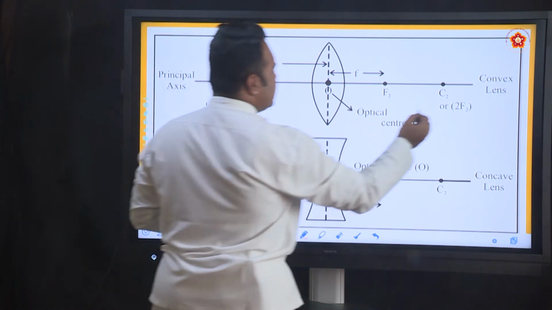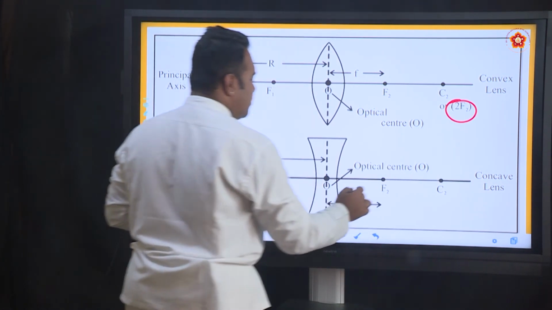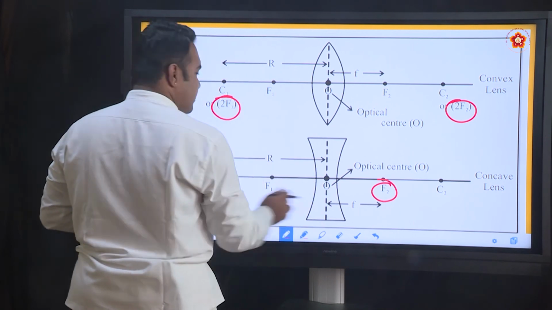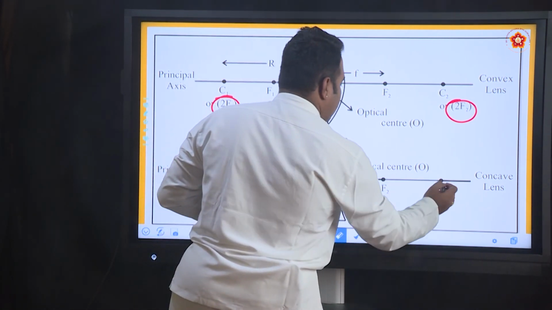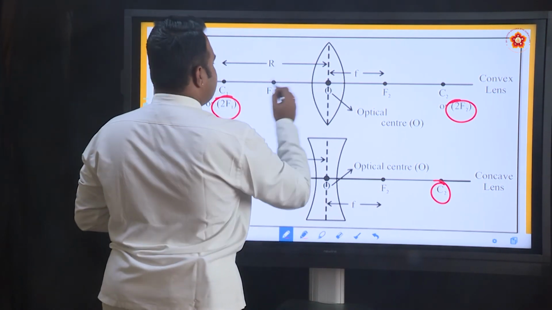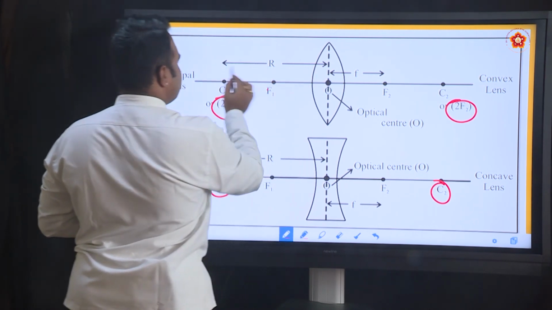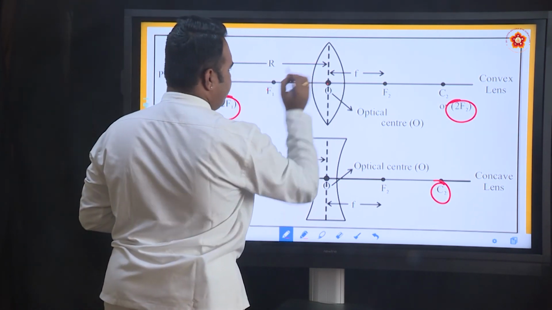We will not call it C, we will call it the 2F point. This is also called 2F1, and the other one is called 2F2. So: optical center, F1, 2F1.